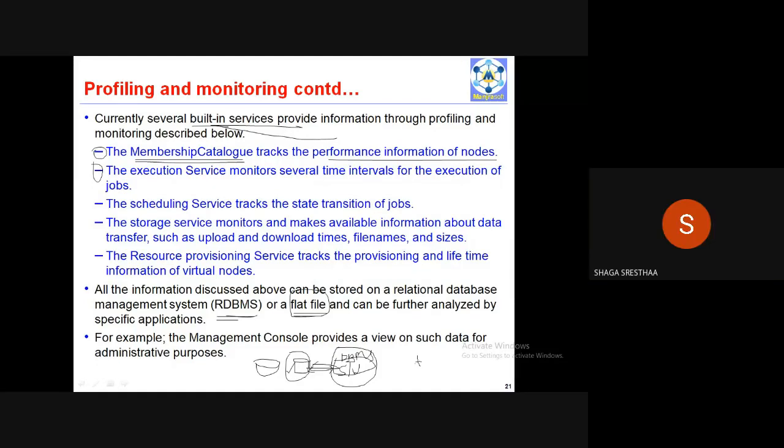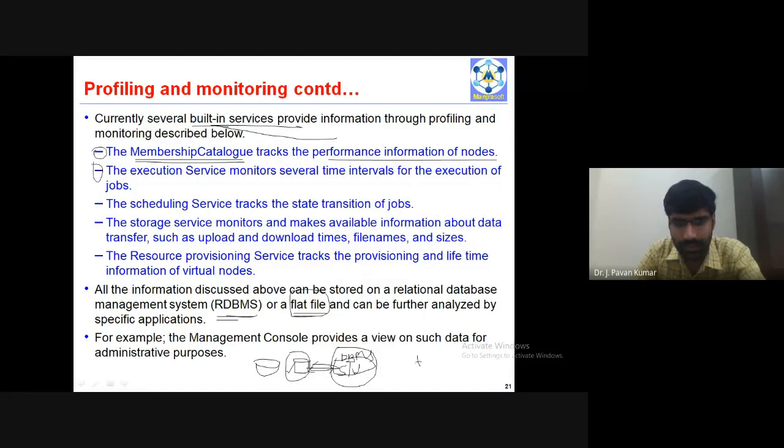Yes or no? Yes, sir. CSV file is comma separated values, right? Yes, sir. That .csv file can also be considered as a flat file. These are examples of flat files. Then you try to explore why it is called a flat file.